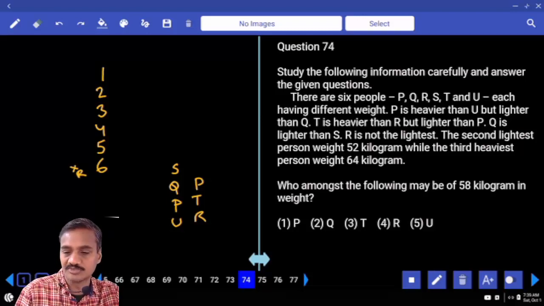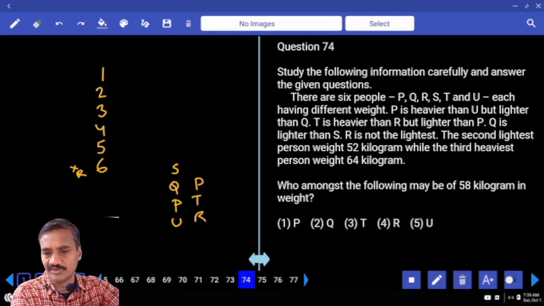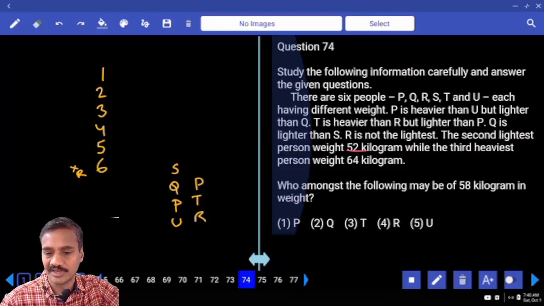The second lightest person is this one. And R is not the second lightest person.